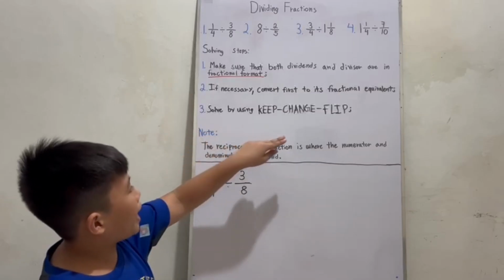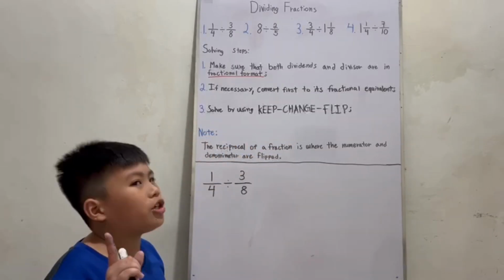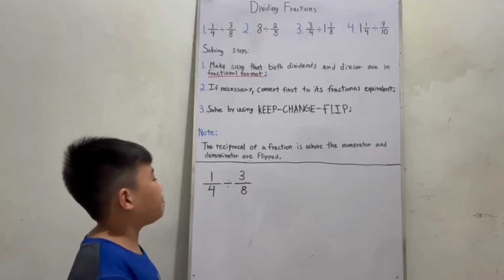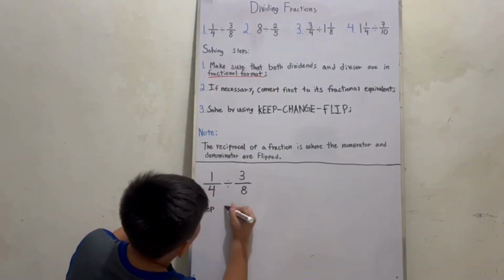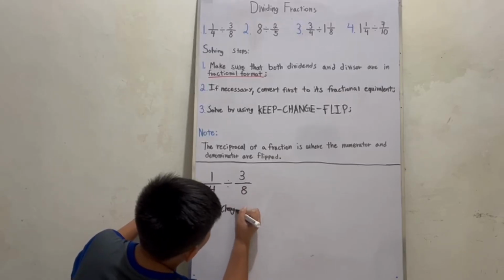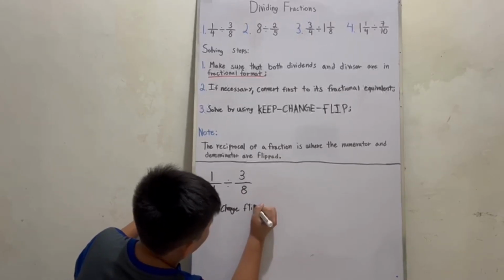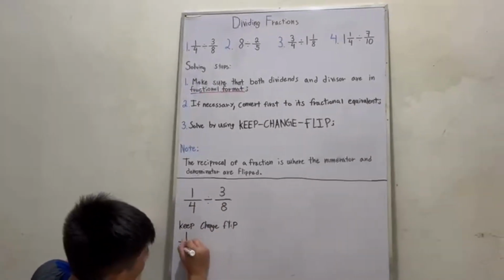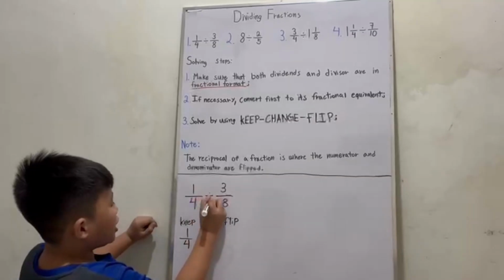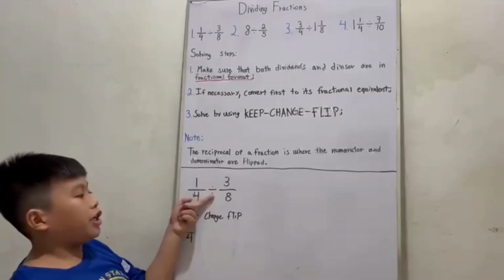Solve by using keep, change, and flip. Now, I will teach you how to use keep, change, and flip. So, I'll write keep here, change here, and then flip here. Now we keep the dividend, so this stays and becomes 1/4. Then we change the operation. What operation is this?